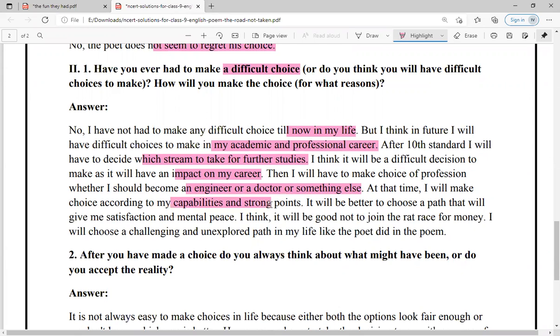abilities and strong points, right? As we discussed in the poem, you will have to understand whether I will be able to cope up with it. Is it something which is off my field? Is it something which I have interest in? And all such points you need to take into consideration. It will be better to choose a path that will give me satisfaction and mental peace, that whatever choice I select, I should be satisfied and happy in it, and it should give me mental peace, not that I get mental torture.